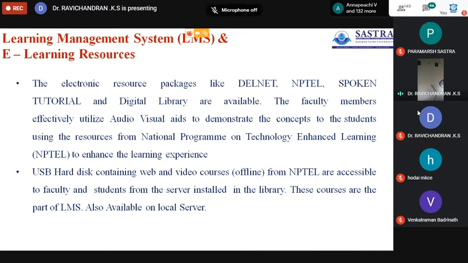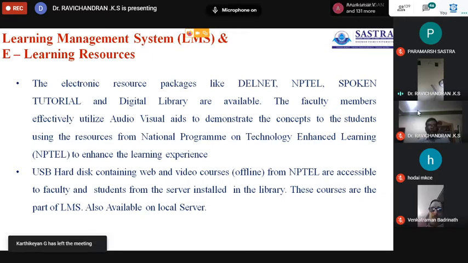Now the Government of India has initiated many courseware. Okay, NPTEL, MOOC, these two, and DELNET, Spoken Tutorial. These are initiated by the Government of India to form a storage of lectures from eminent professors from MIT, IIT, or IISc handling some important subjects in engineering and arts and science.